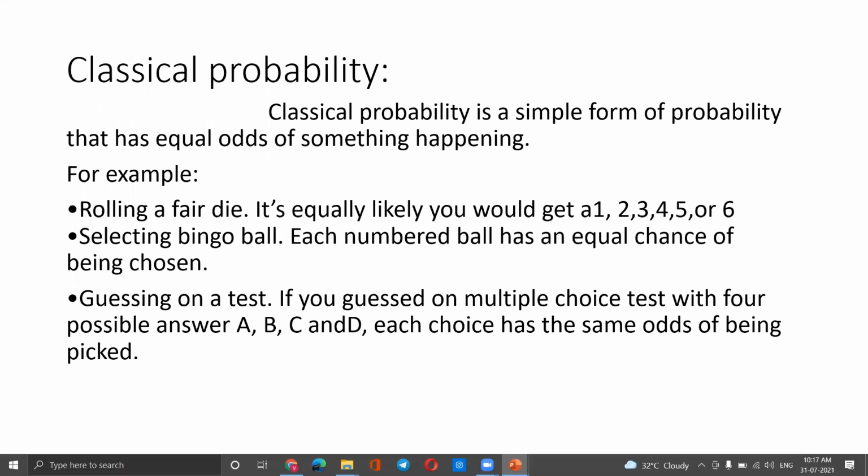Classical probability. It is a simple form of probability that has equal odds of something happening. For example, rolling a fair die. It's equally likely you would get a 1, 2, 3, 4, 5, or 6. Selecting a bingo ball. Each numbered ball has an equal chance of being chosen. Guessing on a test. If you guess on a multiple choice test with 4 possible answers A, B, C, and D, each choice has the same odds of being picked.